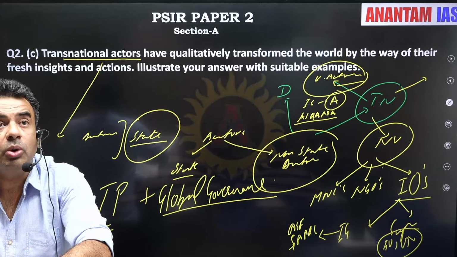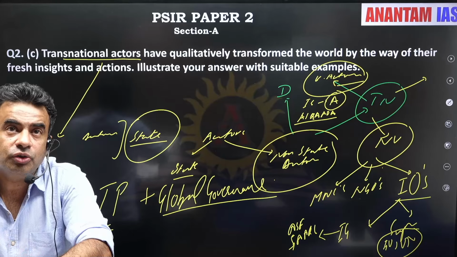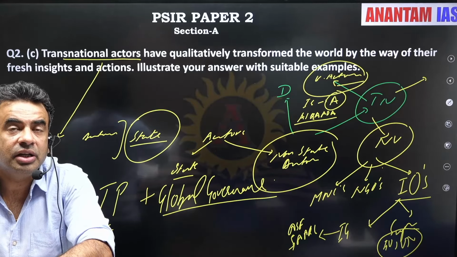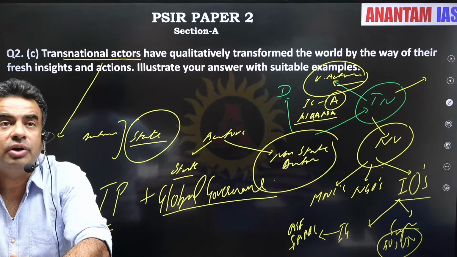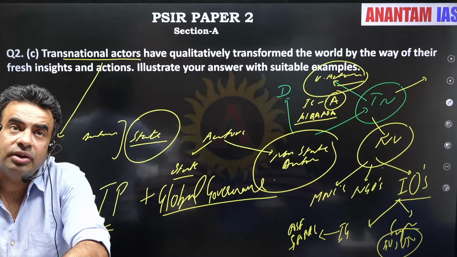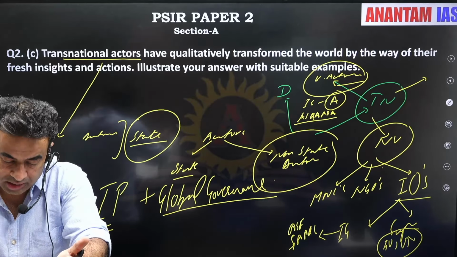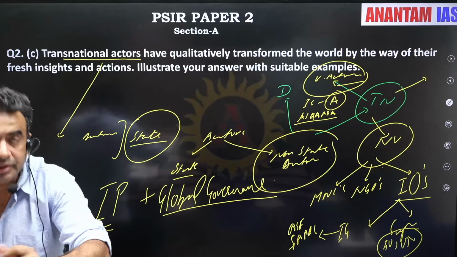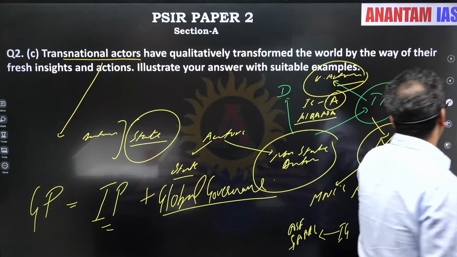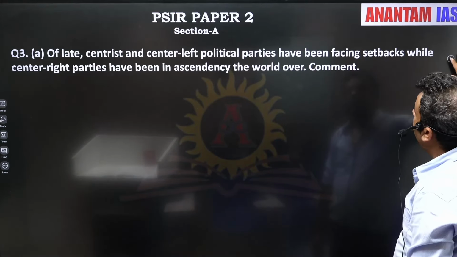But do mention the liberals, and then the realists will say states will never compromise on sovereignty, and no amount of transnational actors can change the structure of world politics. The structure of world politics will remain anarchy, and sovereign states will never compromise on their core interest. Okay, so this is what you need to write. This was also a direct question.